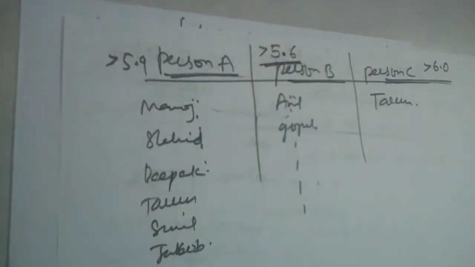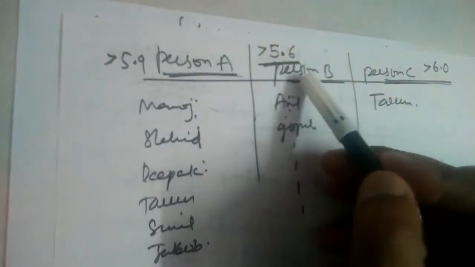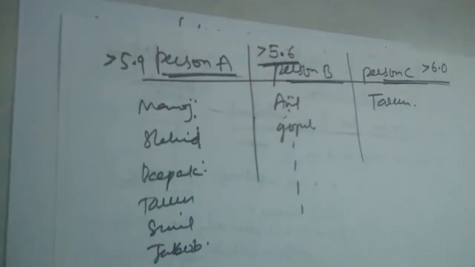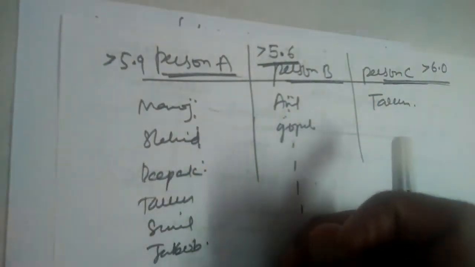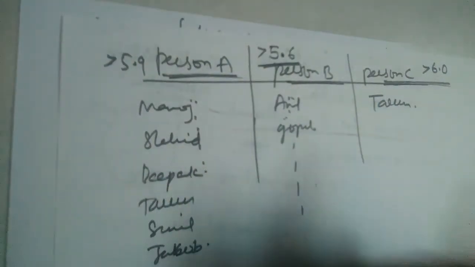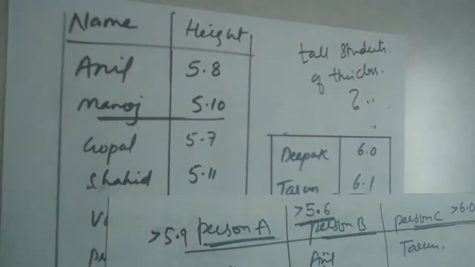Their lists are not matching. Who is tall is not clear here. Person A will think that 5.9 is tall, person B will think 5.6 is tall, and person C will think that maybe 6 or above is tall. So here who is tall is not clear. We find that different people get different collections of names. So this is not well defined. Tall students of this class, this is not well defined.